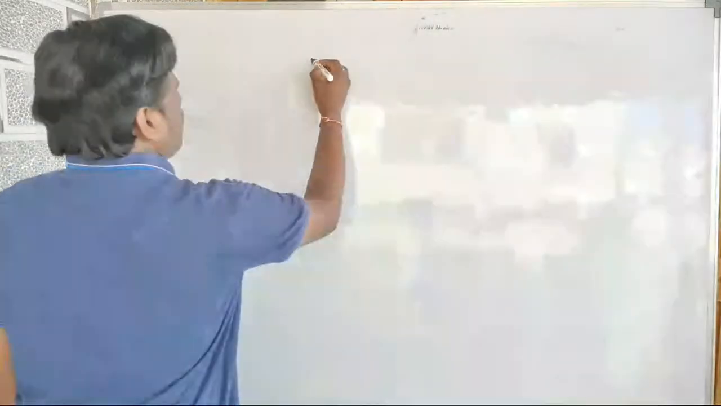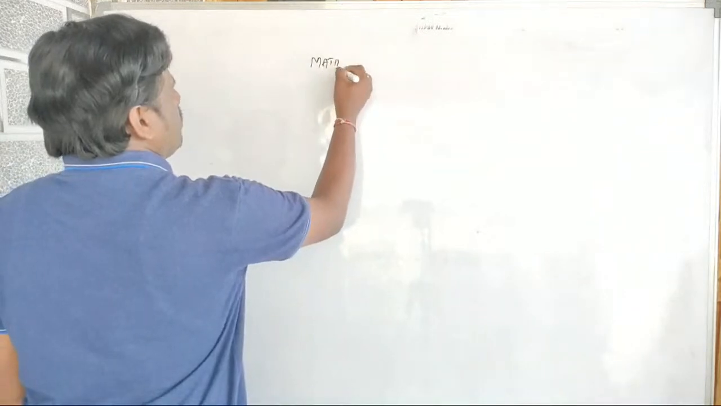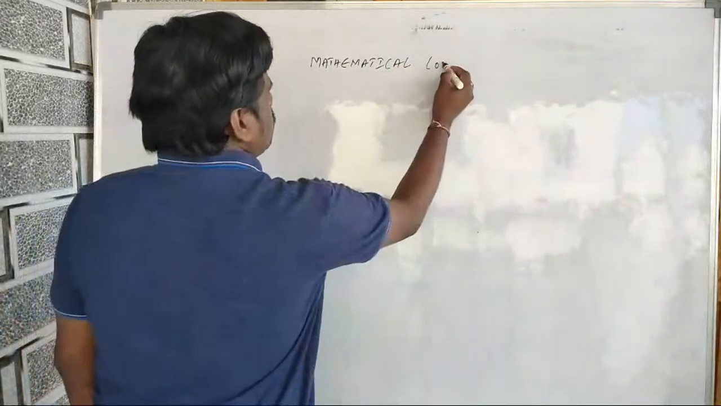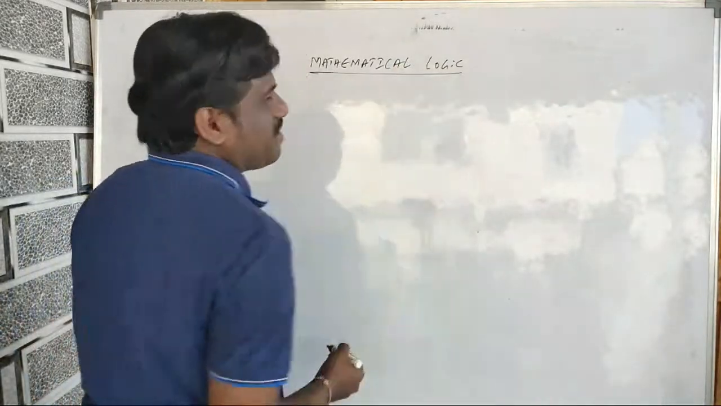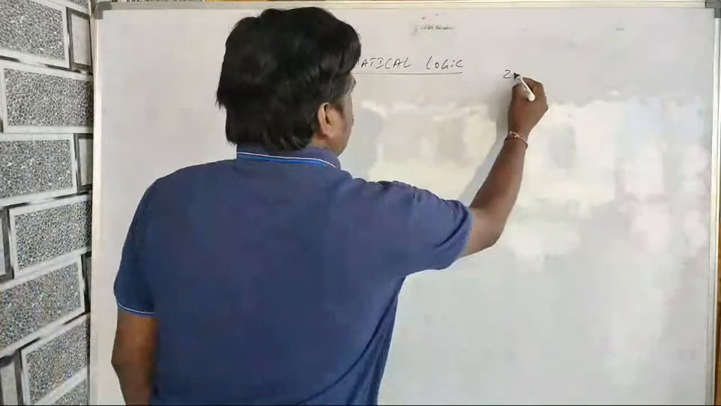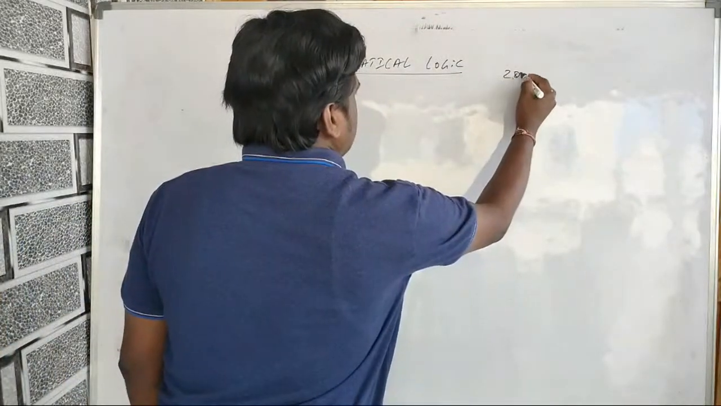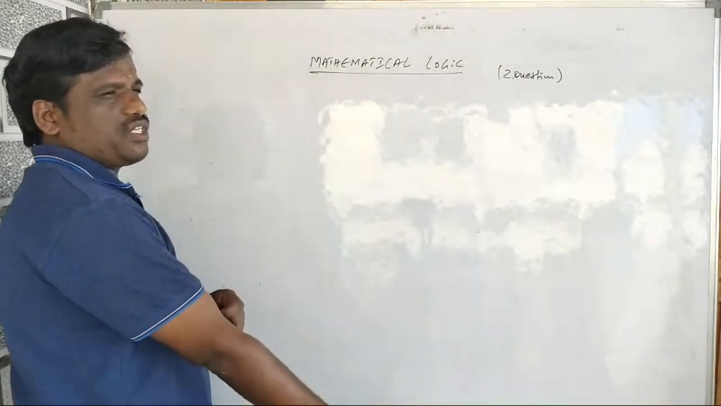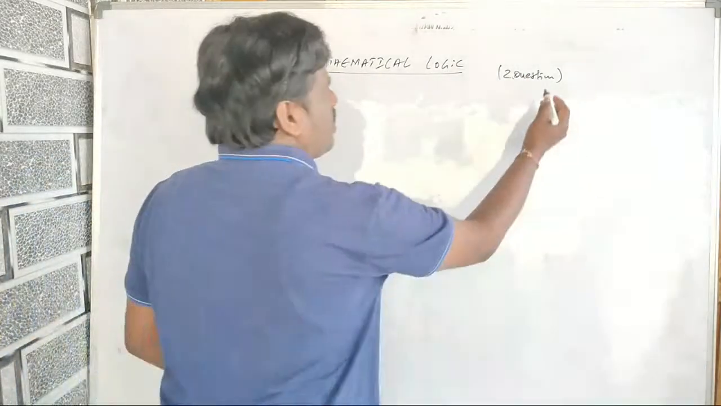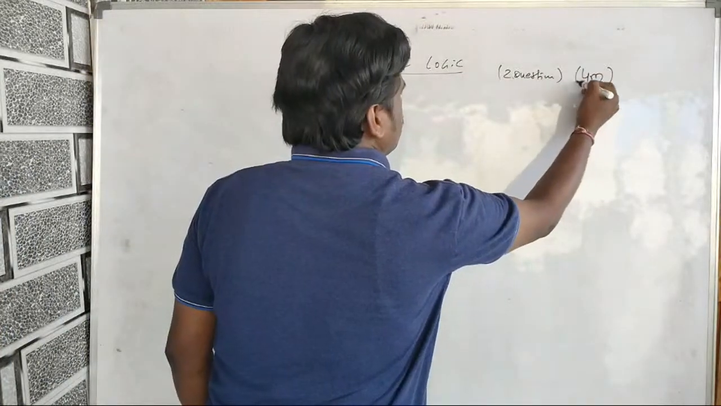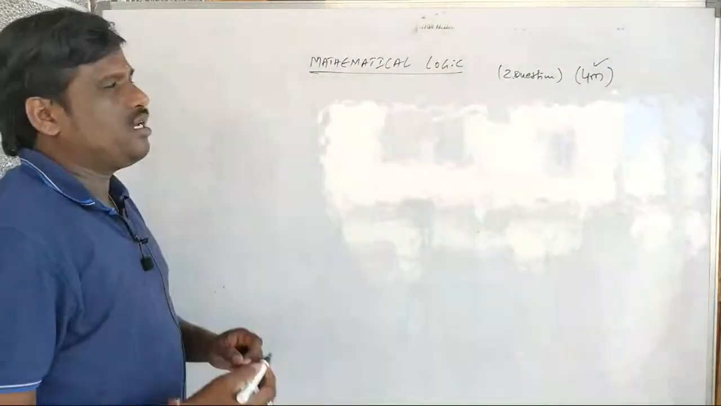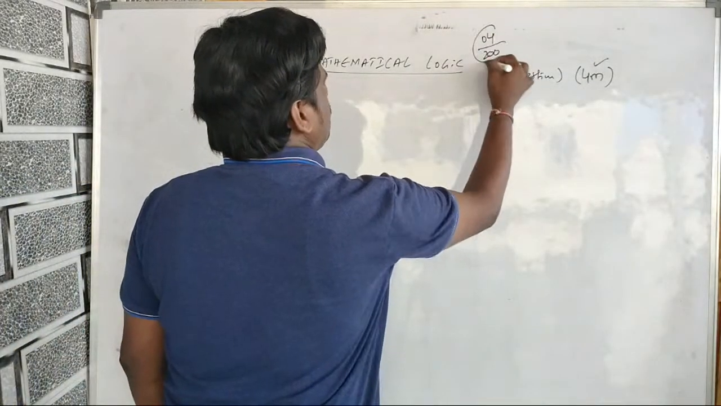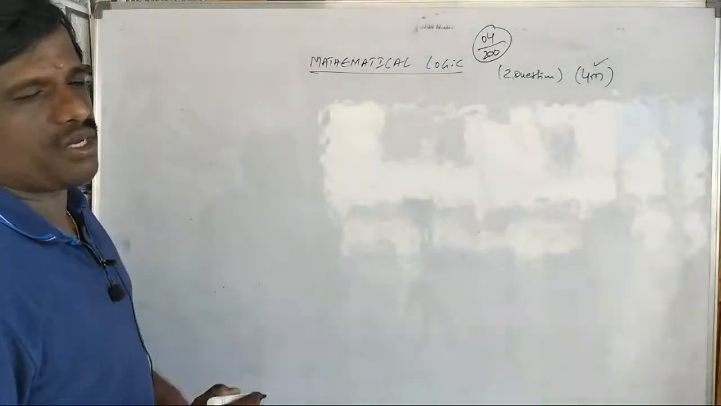So here we are going to start mathematical logic. This chapter I have already given you the weightage. 2 questions come in the exam. In MHCET you get 2 questions. 2 questions means how much? 2 twos are 4 marks, because each question carries 2 marks. So out of 200 marks, 4 marks are for this chapter.